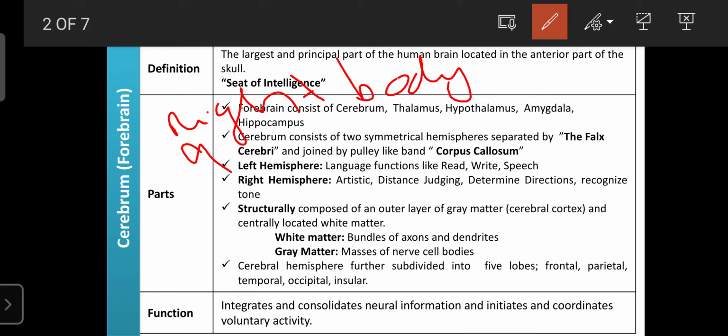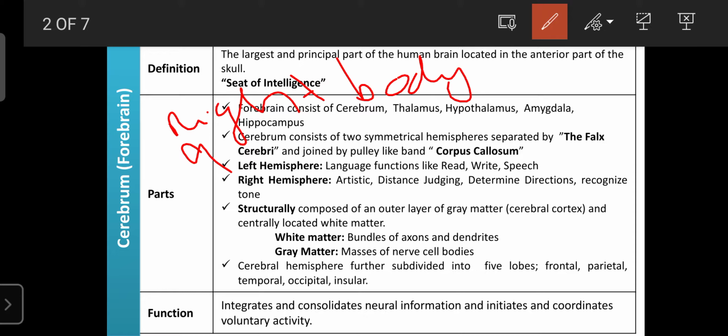Okay, structurally the cerebrum is composed of an outer layer known as the gray matter, as well as the white matter. So the cerebrum mainly consists of two layers, in both the right hemisphere as well as the left hemisphere. The outer layer is known as the gray matter, or the cerebral cortex, and the centrally located part is known as the white matter.